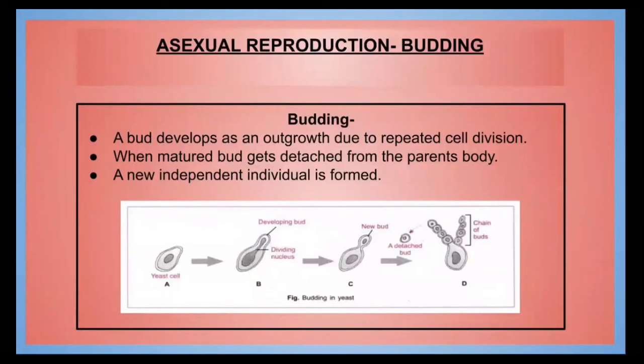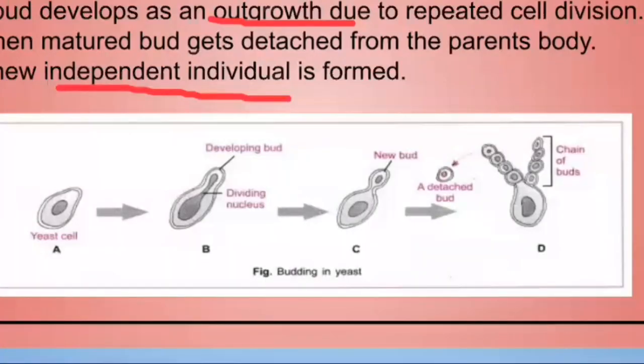Here comes the topic of asexual reproduction that is budding. In budding, a bud develops as an outgrowth, and this bud then grows. After that, it gets detached from the parent's body and a new individual is formed. You can see here the diagram of yeast. In yeast, here is the developing bud, and this bud then matures and gets separated, right? So this is how asexual reproduction takes place.